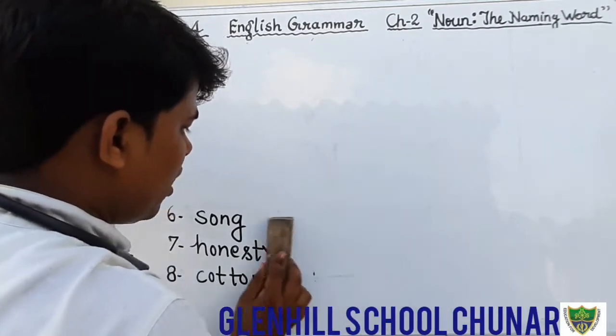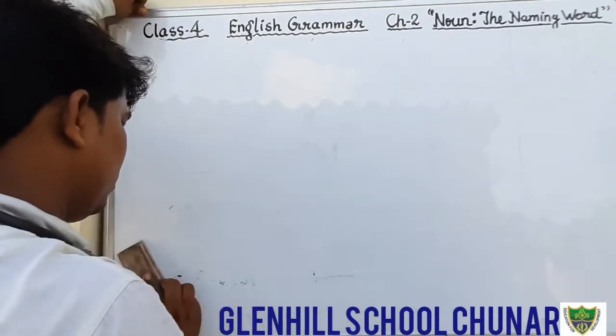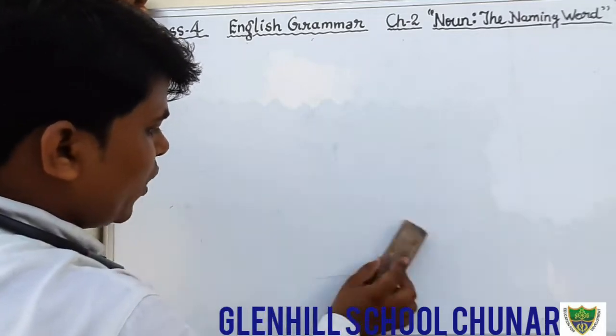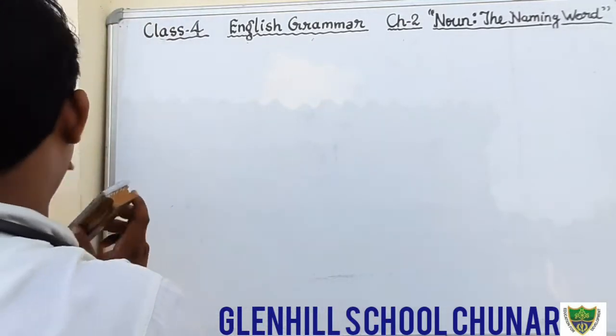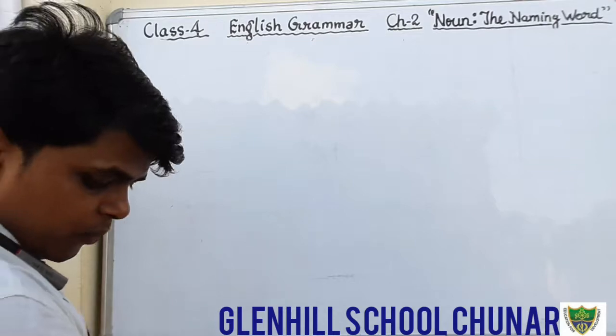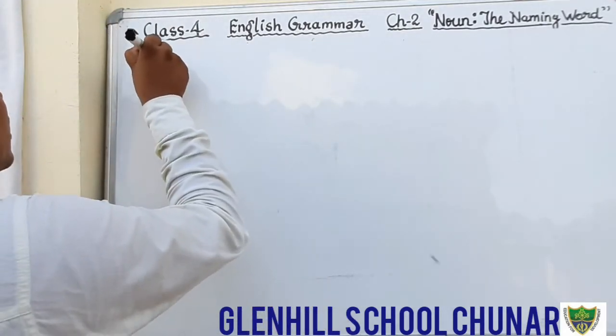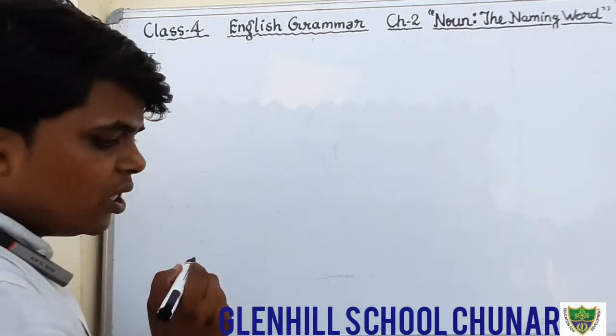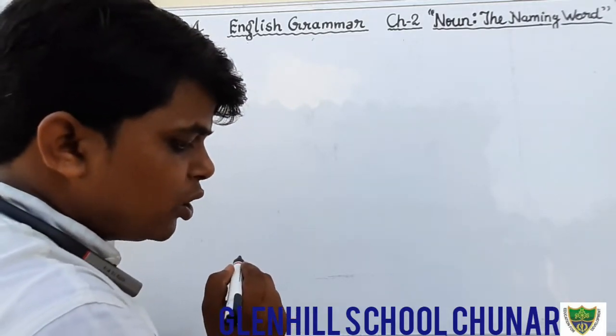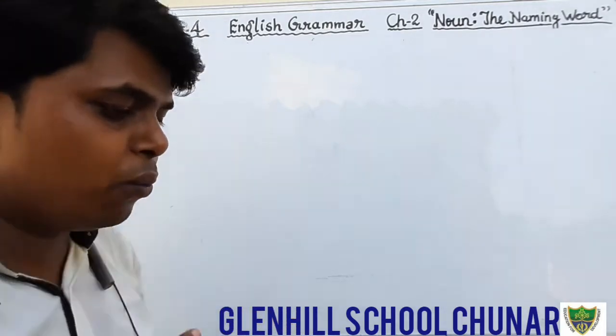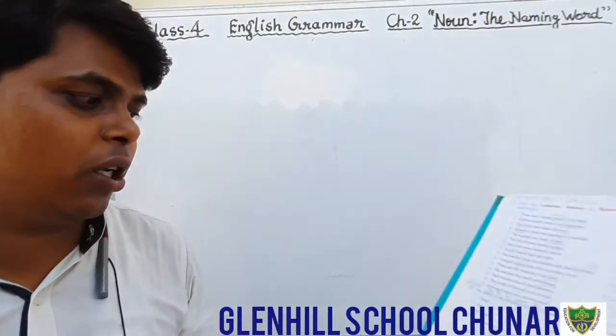Next exercise, you have to fill in the blanks. Just open page number 12, and this exercise you have to do in your book only. No need to write in the copy. Exercise number 5. In this exercise, you have to fill in the blanks with suitable nouns.